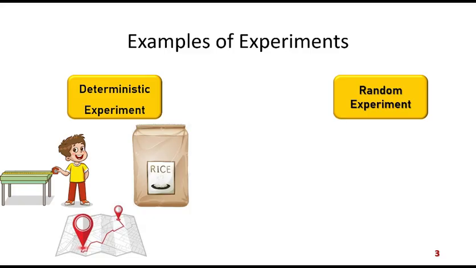As you see that when we perform the measurement or when we perform this particular experiment, the result of the experiment never changes, rather it remains the same. So that's why this is an example of a deterministic experiment. Let us look at this. These are examples. Let us take some examples from random experiment.